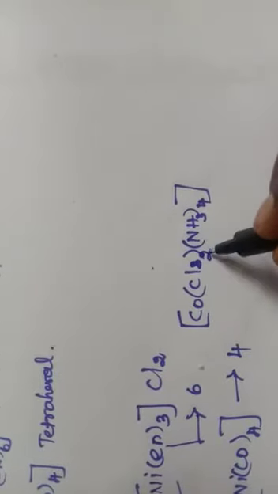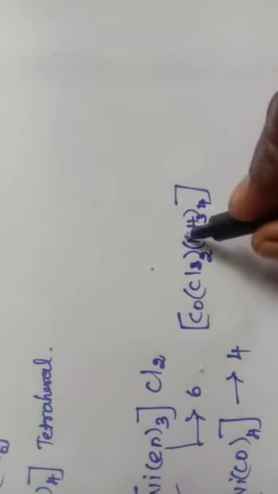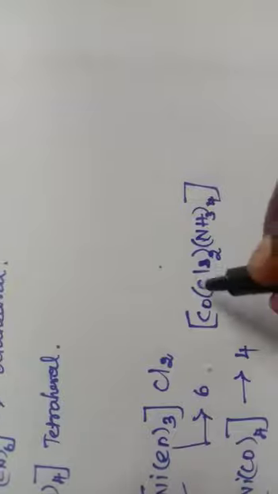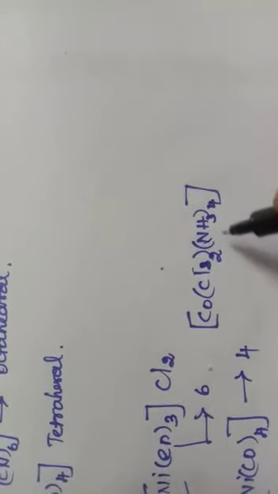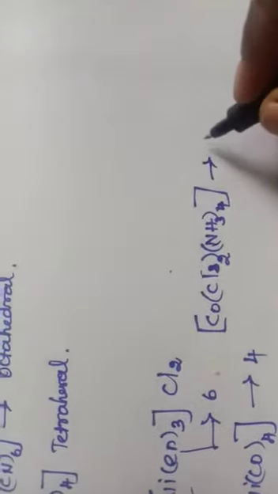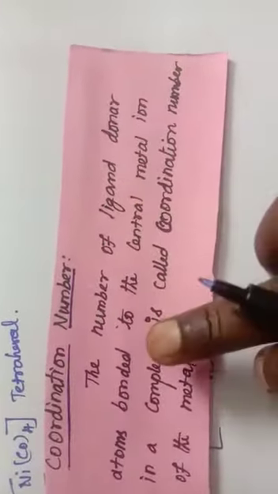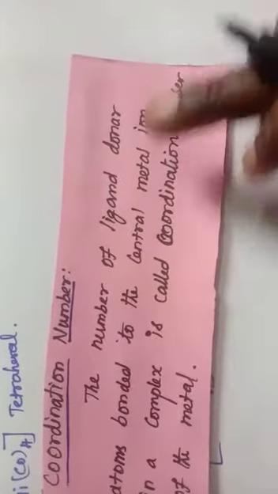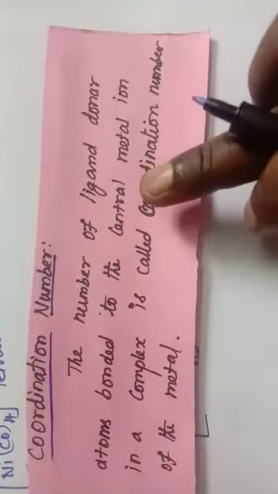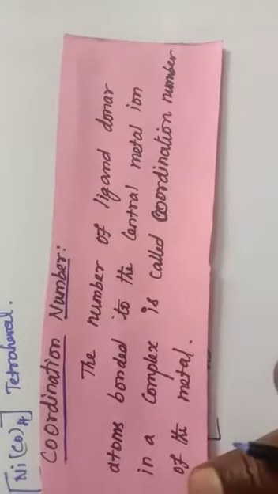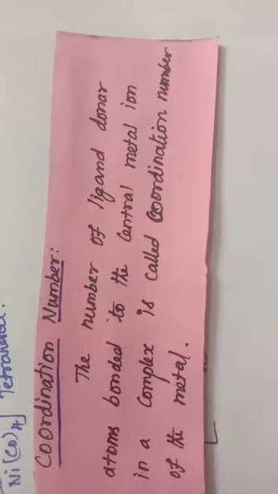So the coordination number: 4 ammonia NH3 groups are present, and 2 Cl groups. So totally the coordination number is 6. So coordination number means the number of ligand donor atoms bonded to the central metal ion in a complex is called the coordination number of the metal.